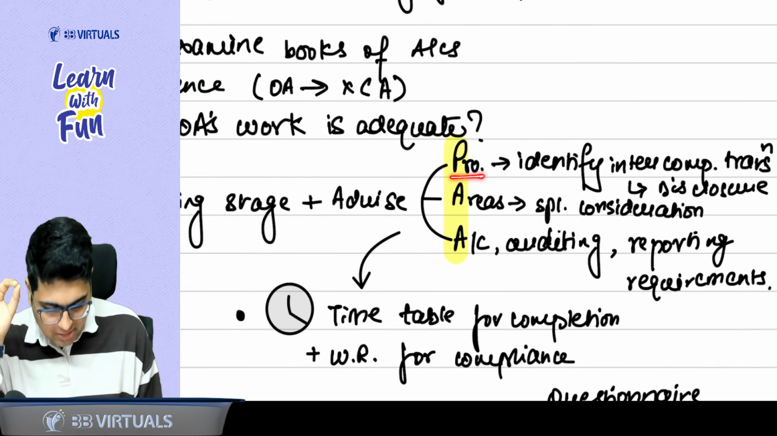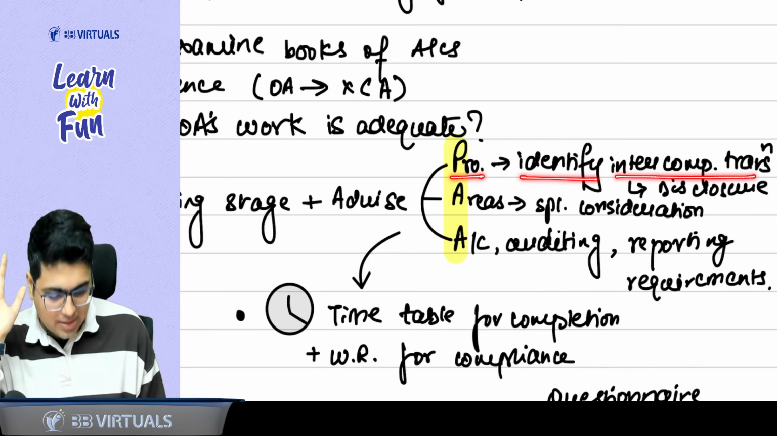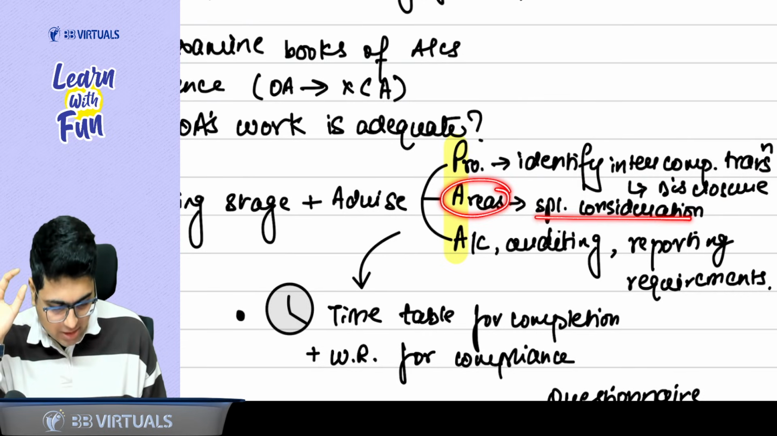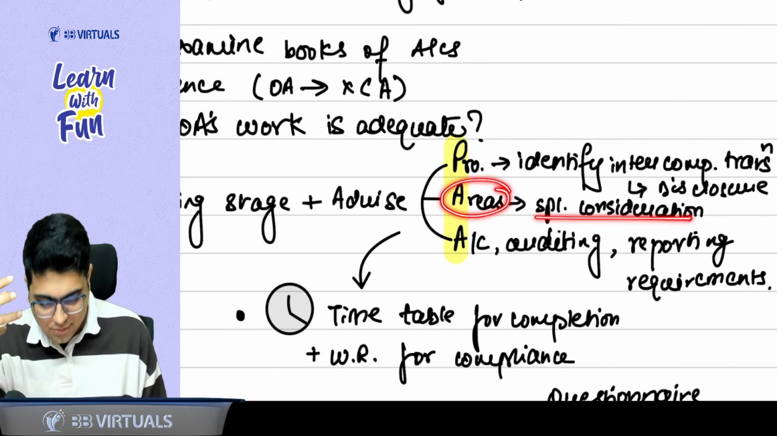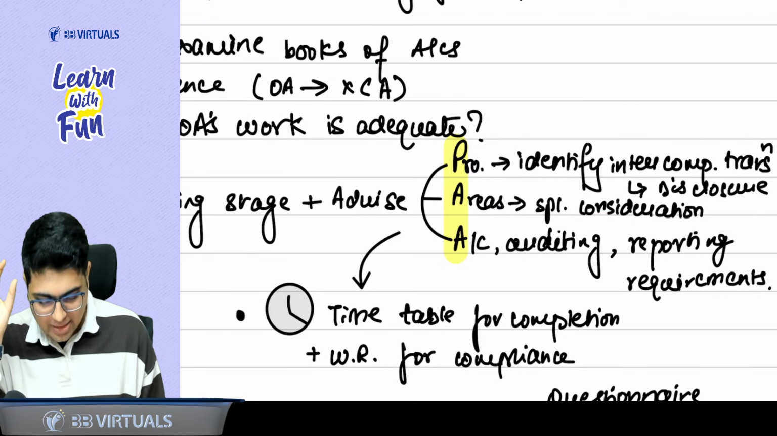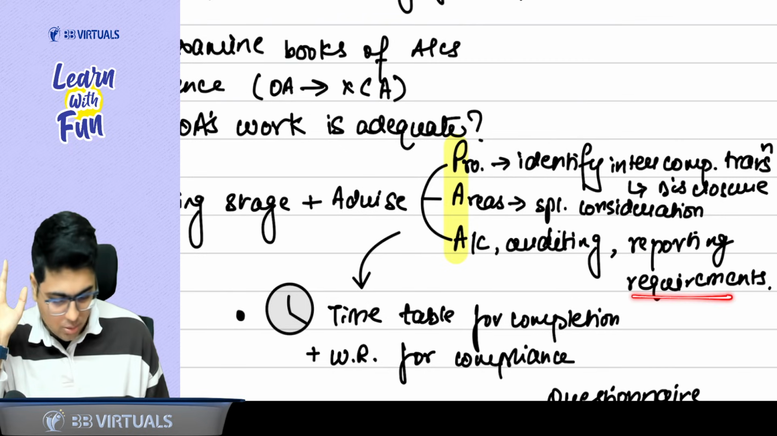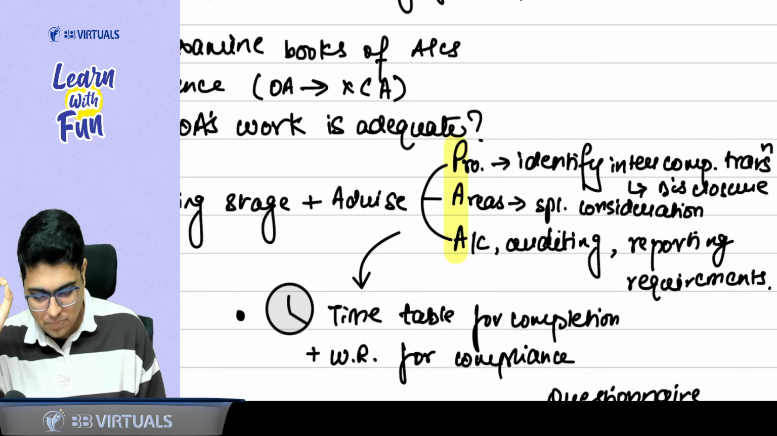P is for procedures to identify the intercomponent transactions, like related party transactions, which require disclosure. Second, areas that require special consideration, for example fraud, related party, basically areas of significant risk. And the last thing is my favorite, accounting. After accounting, what do we do? Auditing. After auditing, what do we get? Report. So accounting, auditing, and reporting requirements. These are the three areas you will advise him.